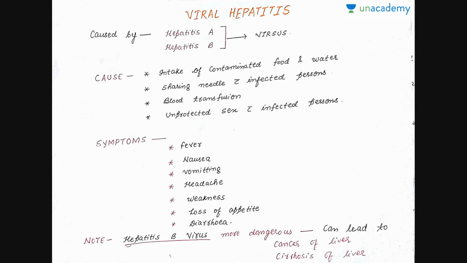So what is viral hepatitis? It is mainly caused by two viruses, that are hepatitis A and hepatitis B. The cause for this can be intake of any contaminated food and water carrying this virus. Second can be sharing needles with an infected person, the person who is already infected with viral hepatitis. Third can be blood transfusion procedure, or fourth can be unprotected sex with an infected person.